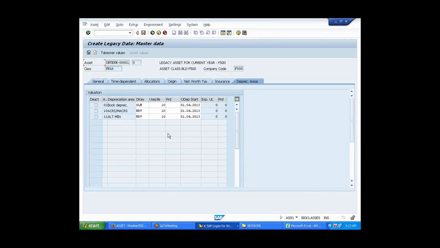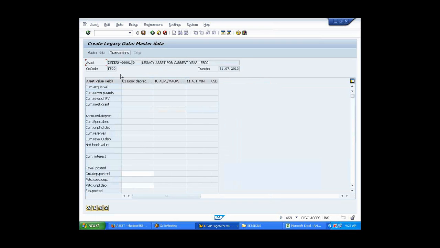Everything is okay. Now I'll go ahead and save it. Should I save it or take over values? I need to take over values, so I need to enter the takeover values. Now can you see ordinary depreciation is coming? Earlier I never used to add it, only ordinary depreciation was coming. What about the other ones? I need to have my acquisition also, right? Yeah, you should have acquisition also.